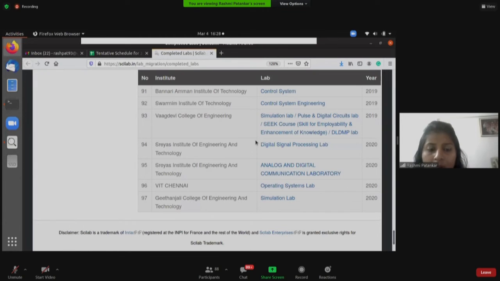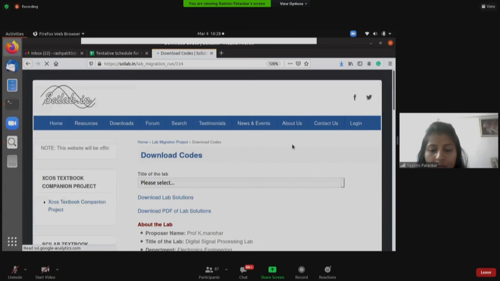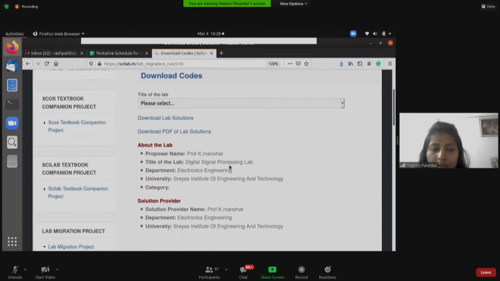Let me click on one such lab. Let's say I click on serial number 94, the digital signal processing lab. As you can see here, these are the details of the proposer who has proposed the lab, and these are the details of the solution providers.